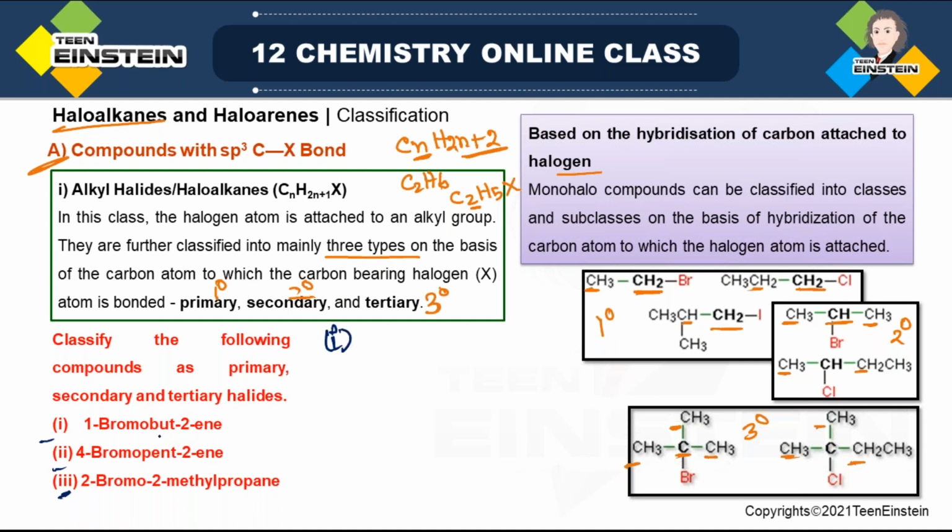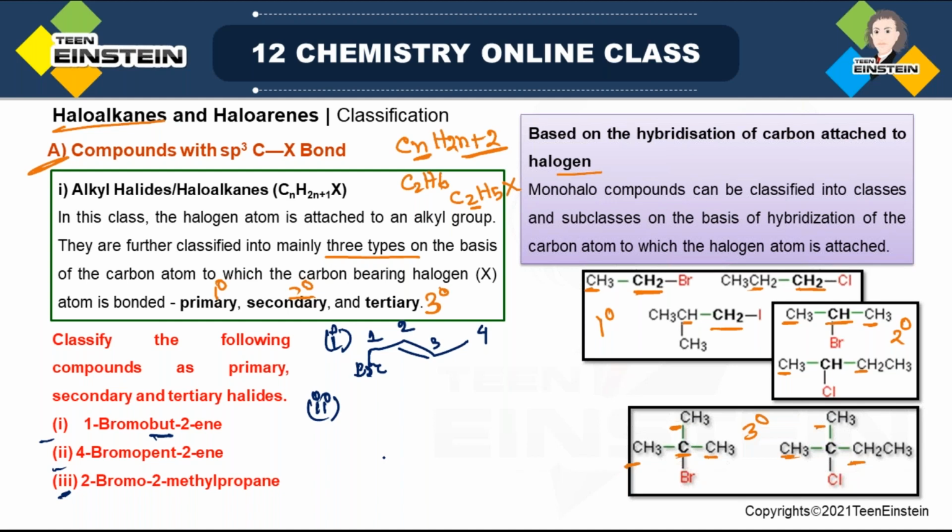1-bromobut-2-ene. Now but means 4 carbon. So simply write a 4 carbon chain, the first thing that you can do. Then at one position there is bromo. So this is 1, 2, 3, 4. At 2 position there is ene, that means a double bond is present. Fine.